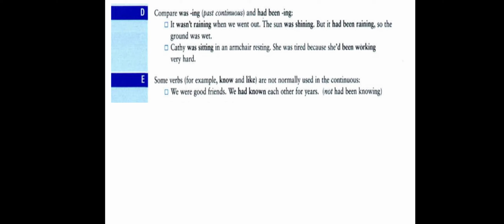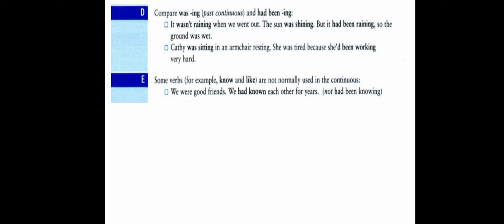If the end point is in the present, we use present perfect continuous, but the end point is in the past, so we use what happened before that end point. It had been raining, so the ground was wet. The ground was wet. Here is the result. And the verb here is was, which indicates that the end point was in the past.